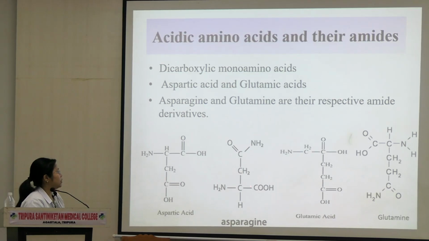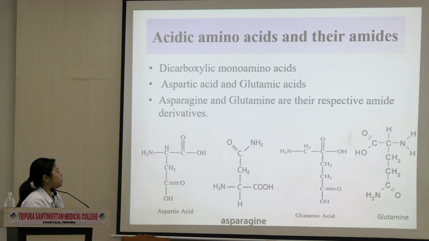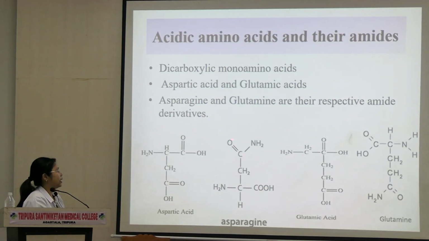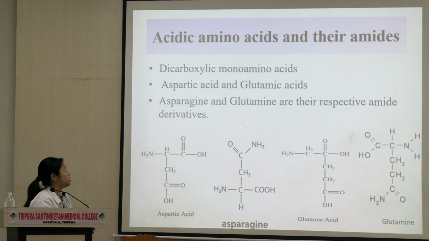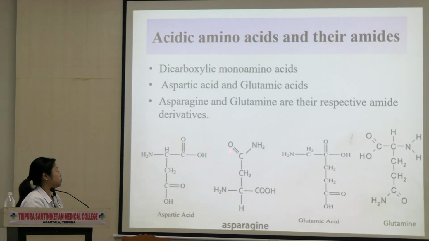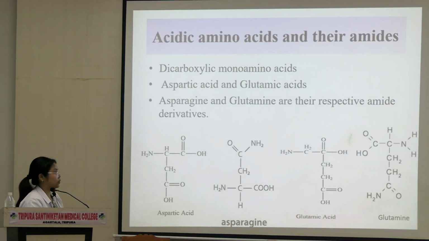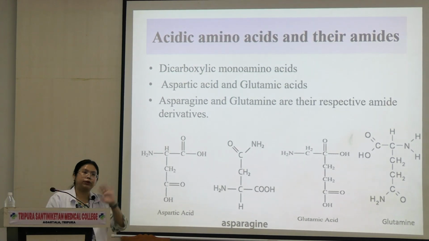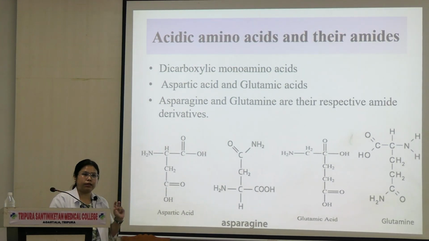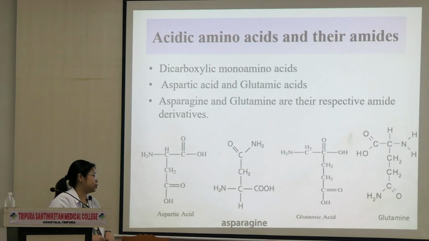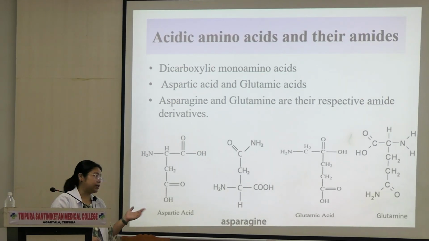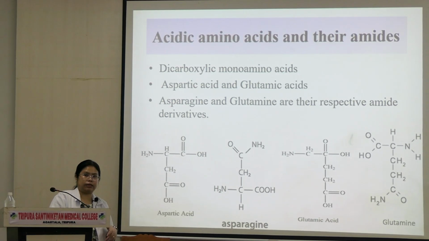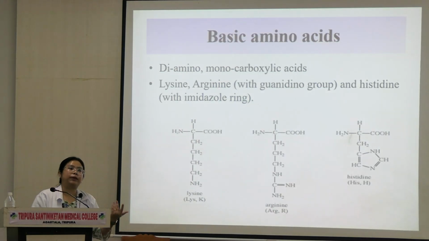Here also you will find the same thing. CONH2 or CONH2. So whenever there is a carbonyl group like this, C double bond O, this is called as an amide. Okay, so asparagine is the amide of aspartic acid. Glutamine is the amide of glutamic acid. दो ही acid मिलते हैं हमको पूरे amino acid group में, glutamic acid and aspartic acid. And it is easy to remember asparagine from aspartic acid, glutamine from glutamic acid. Okay? Then we have acidic है तो basic भी होगा.